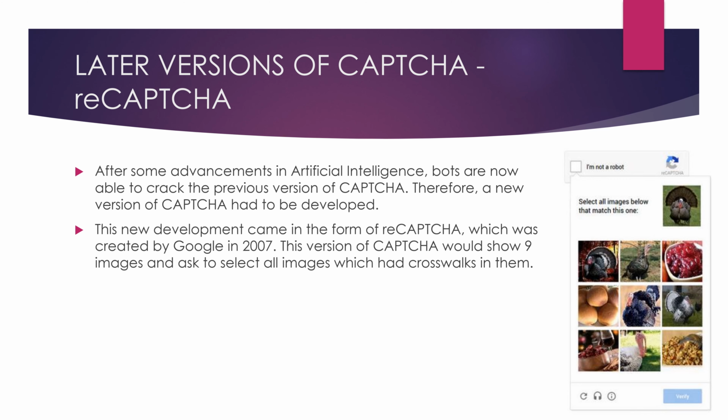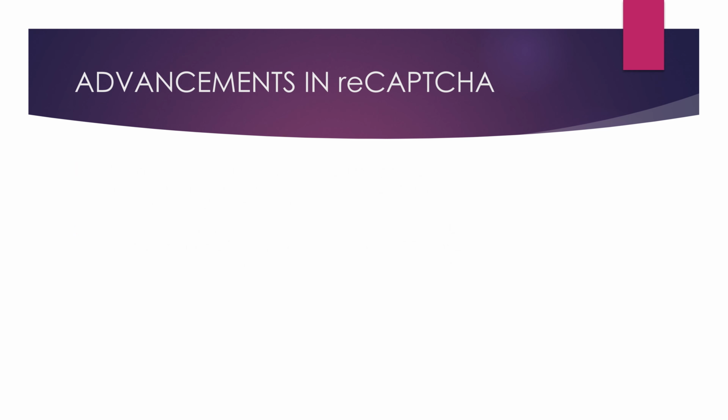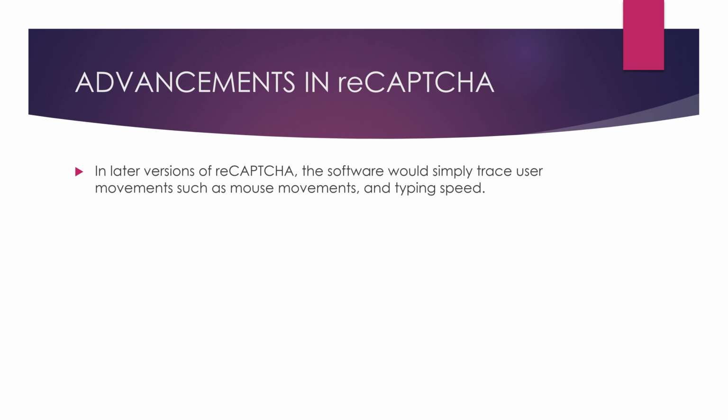This version of CAPTCHA would show 9 images and ask to select all images which had some object in them. For example, in the picture shown here, there are several turkeys shown. We have to click all the turkeys in the grid so that we can prove we are a human. There are further advancements in this reCAPTCHA, as the software would simply trace user movements such as mouse movements and typing speed to see if the user is a legitimate human or a bot.